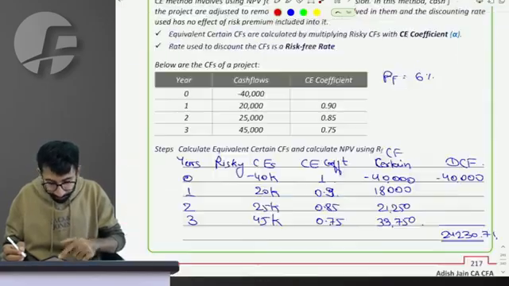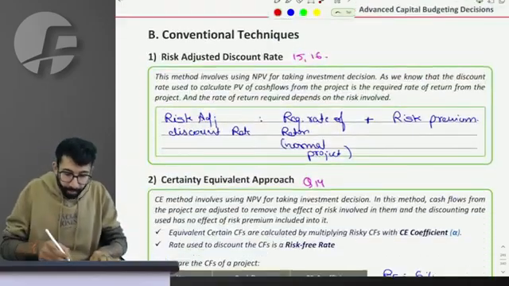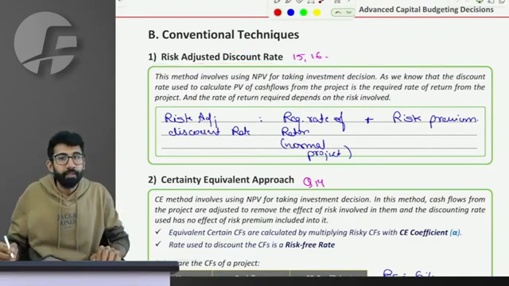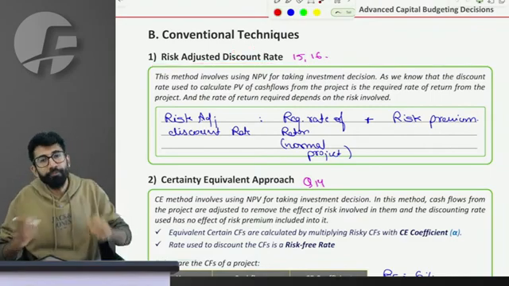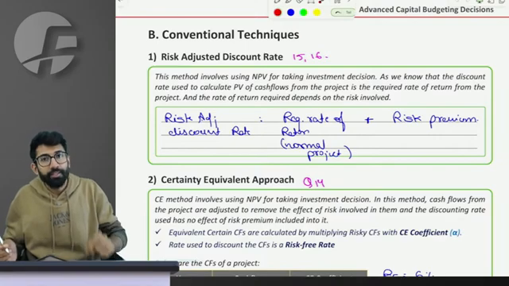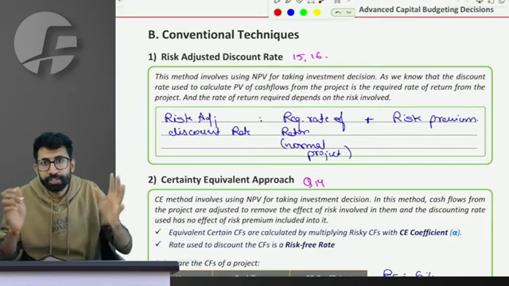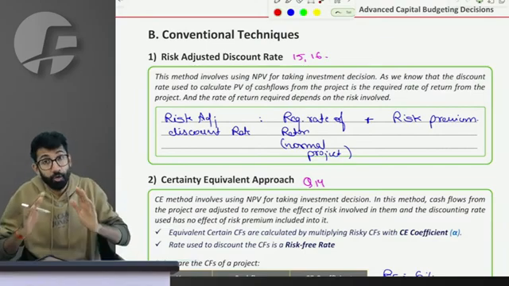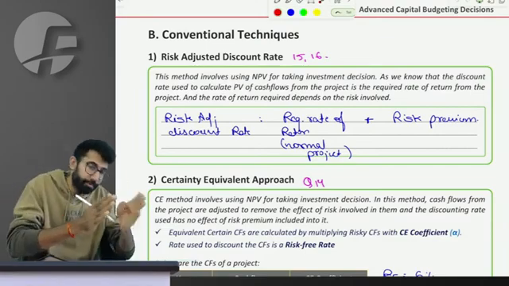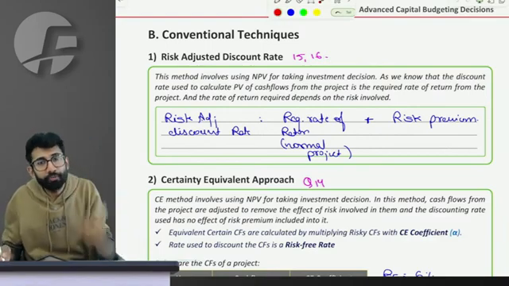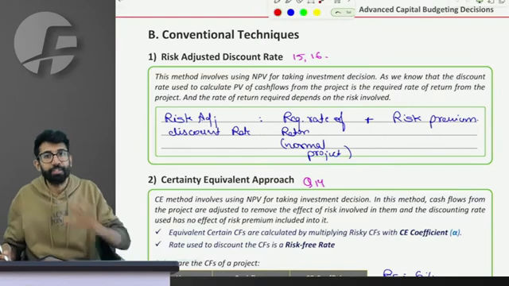Risk adjusted discounting rate is common sense. If you remember the basics, the discounting rate for any project, any share, any bond is its required rate of return, that is, how much you require to earn from that project, share or bond. How much you require depends on the risk involved.